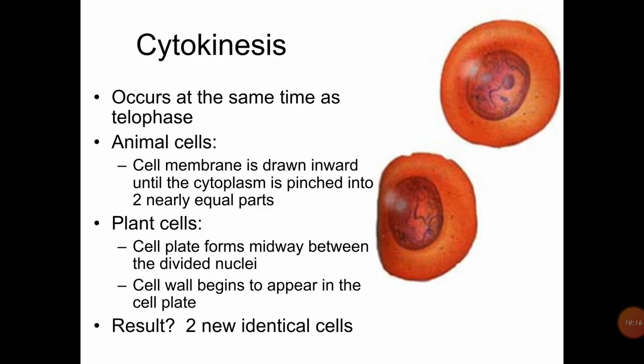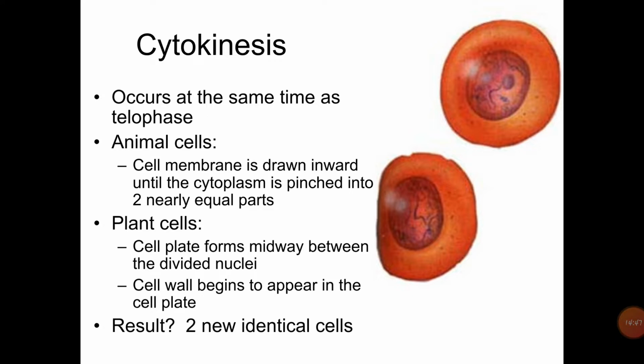Here we can see the structure of the cell during cytokinesis, which occurs at the same time as telophase. In the animal cell, the cell membrane is drawn inward until the cytoplasm is pinched into two nearly equal parts. In the plant cell, the cell plate forms midway between the divided nuclei. The cell wall begins to appear in the cell plate, and here is the formation of two identical cells.